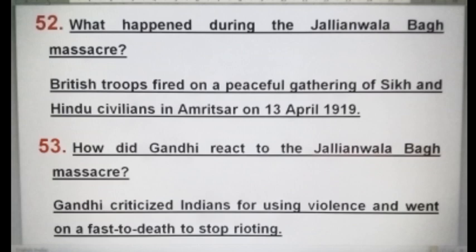What happened during the Jallianwala Bagh massacre? British troops fired on a peaceful gathering of Sikh and Hindu civilians in Amritsar on 30th April 1919. How did Gandhi react to the Jallianwala Bagh massacre? Gandhi criticized Indians for using violence and went on a fast to death to stop rioting.